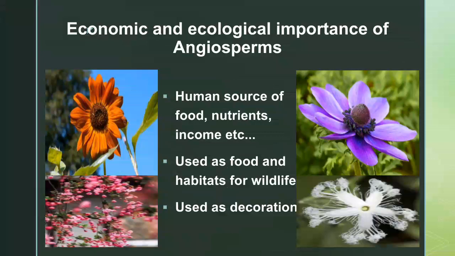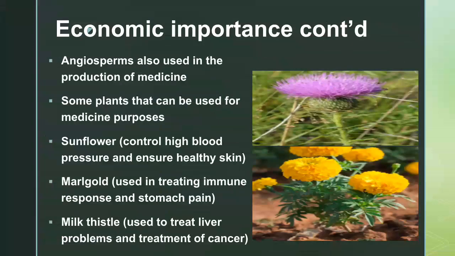Economic and ecological importance of angiosperms. Humans use them as a source of food, nutrients, income, etc. They are used as food and habitat for wildlife. They are used as decoration. Economic importance continued. Angiosperms are also used in the production of medicine. Some plants that are used for medicinal purposes are sunflower, marigold, and milk thistle.